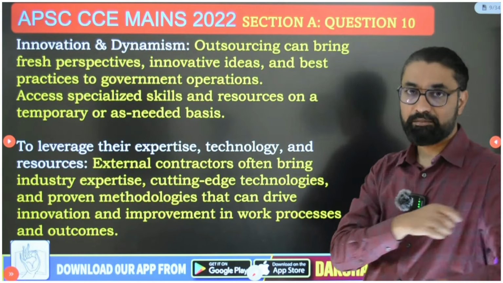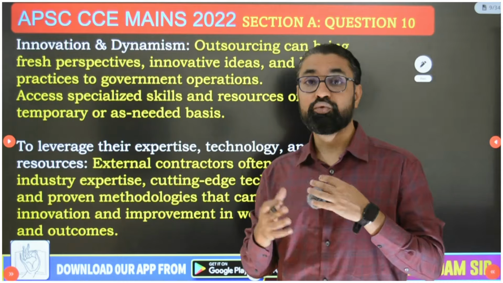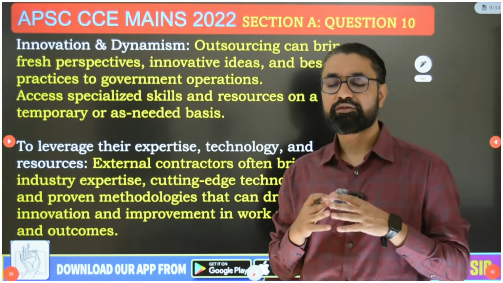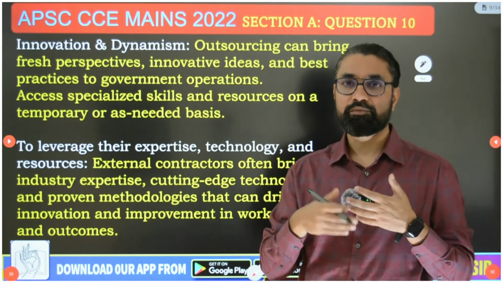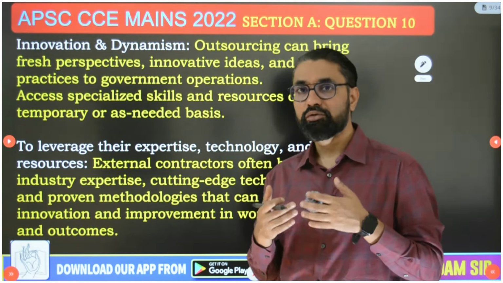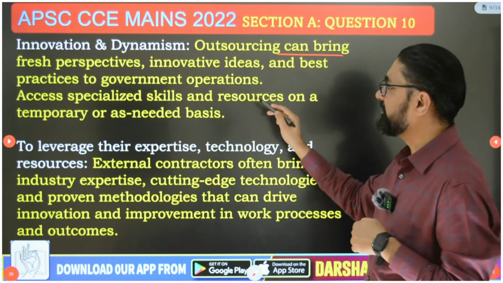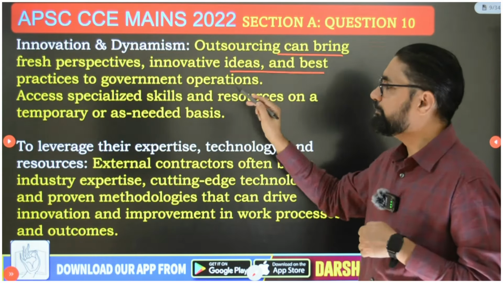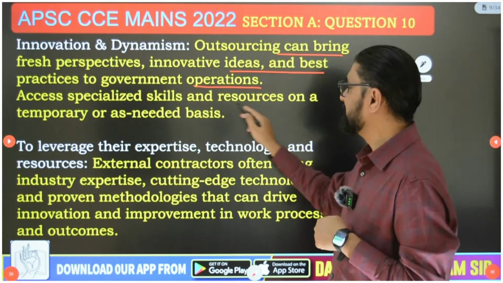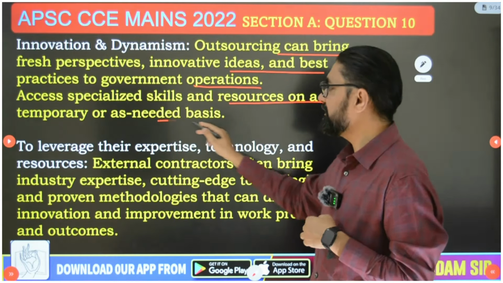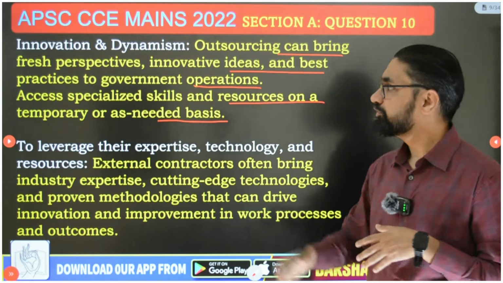Then innovation and dynamism, this is also very important. Like government sector में guys, there is not that much innovation, dynamism. Private sector में there is a lot of dynamism, innovation. They come up with new solutions, etc. So the more you cooperate with the private sector, automatically you will be able to get an enhanced service. So outsourcing can bring fresh perspectives, innovative ideas, and best practices to government operations. Okay, access specialized skills and resources on temporary basis as need comes. Okay, so innovation, dynamism.